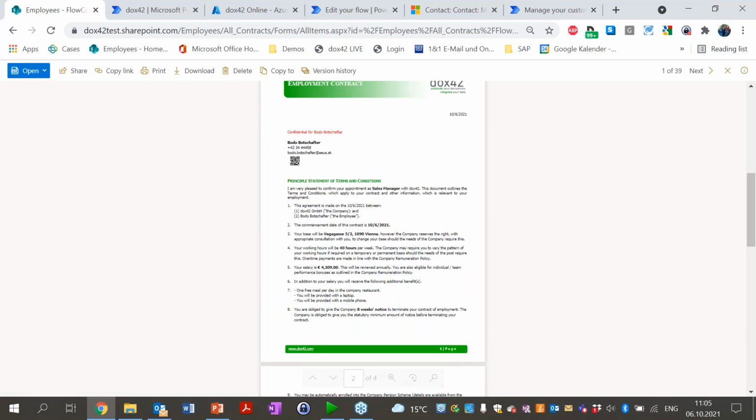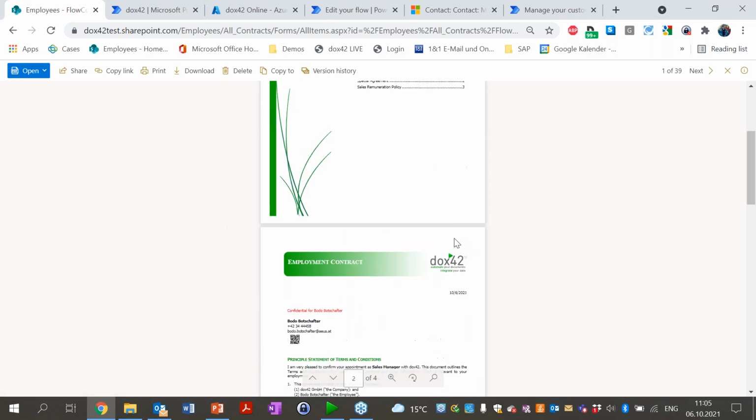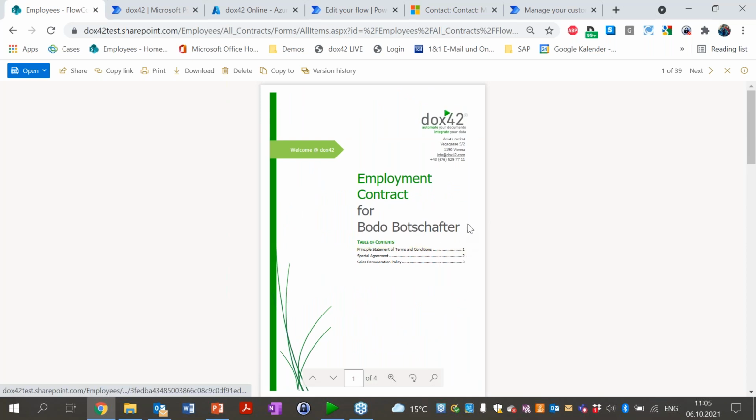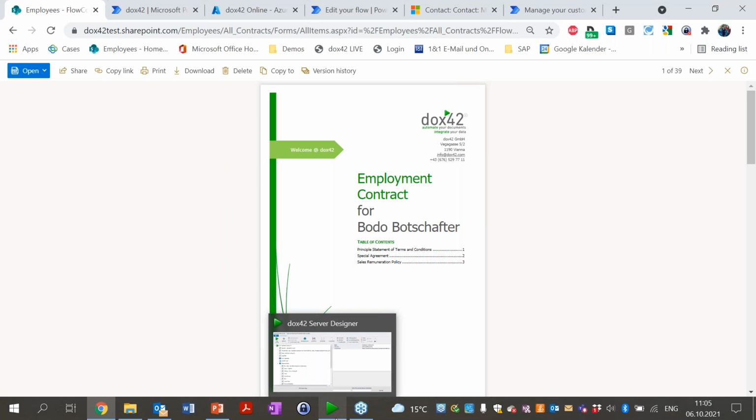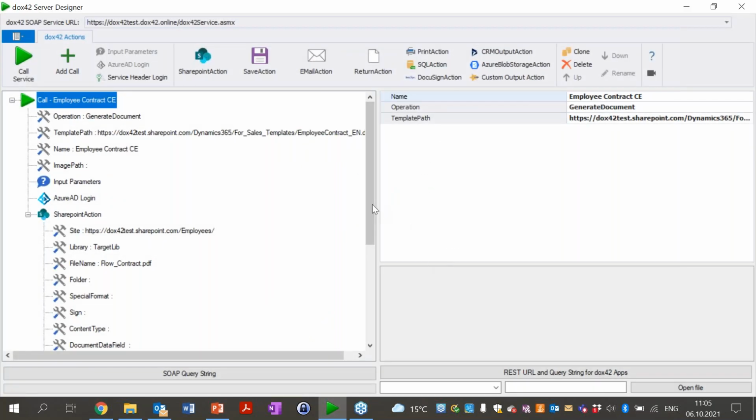And here with the adjusted salary, that was done using docs42. And in a query string, we actually said, okay, docs42 premium connector, please generate the document and store it for us on SharePoint. And where we've done that is in the docs42 server designer. If you don't use that yet, we really recommend you to download it. This really easily allows you to set up your calls.